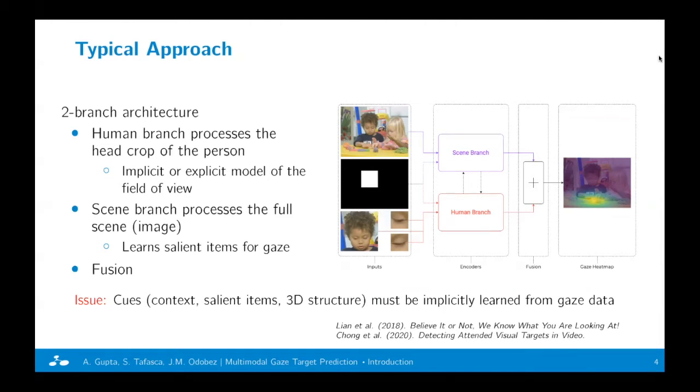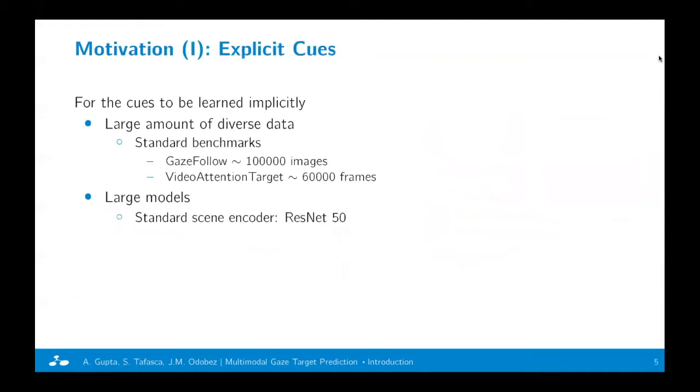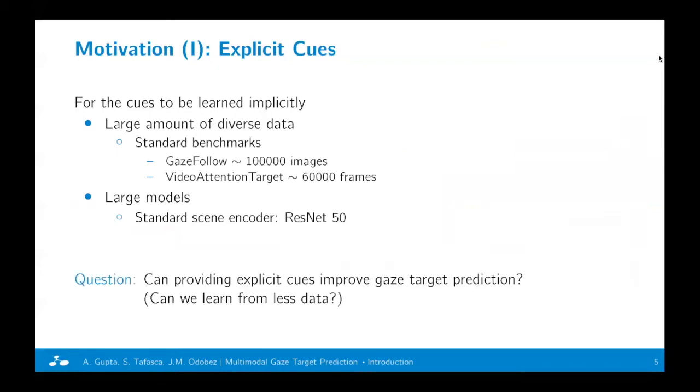The issue with this approach is that the cues we spoke about earlier, such as context, salient items, and 3D scene structure, must be implicitly learned from gaze data. While this could be possible, the issue is that this would require a large amount of diverse data and large models. So the question we would like to answer is, can providing explicit cues improve gaze target prediction? And can we learn from less data?